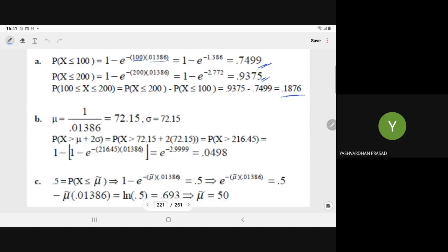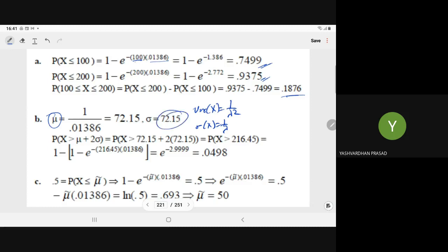It means first we have to compute the mean and the standard deviation. So you know that the mean is 1 upon lambda. And the standard deviation? Variance of x is 1 upon lambda square. So the standard deviation of x will become 1 upon lambda. So 1 upon lambda will be 0.7215.